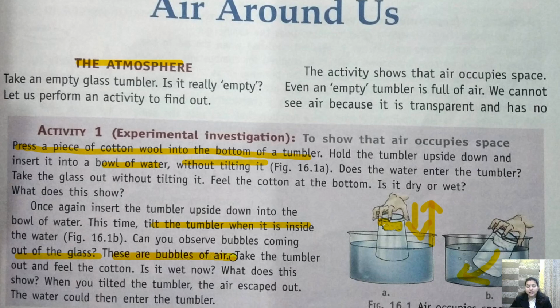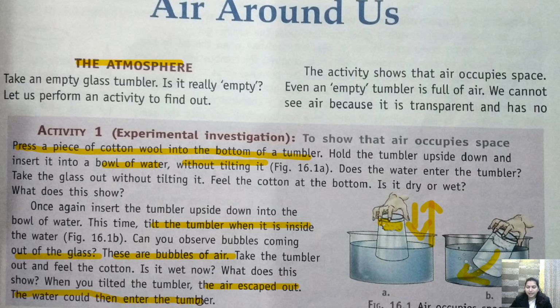These bubbles are air. तो जब आप tilt करते हो तो उसमें से bubbles निकलते हैं and that bubbles is the air. Take the tumbler out and feel the cotton. Is it wet now? What does this show? When you tilt the tumbler, the air escaped out and the water could then enter the tumbler.